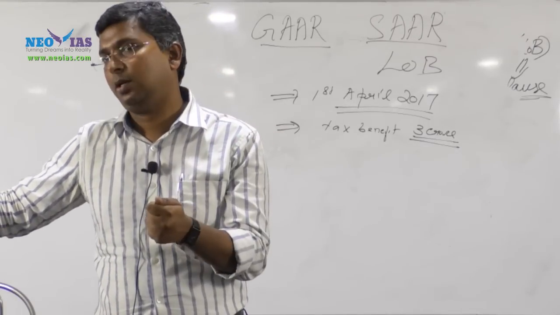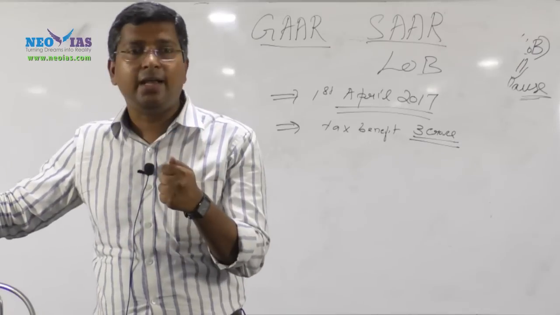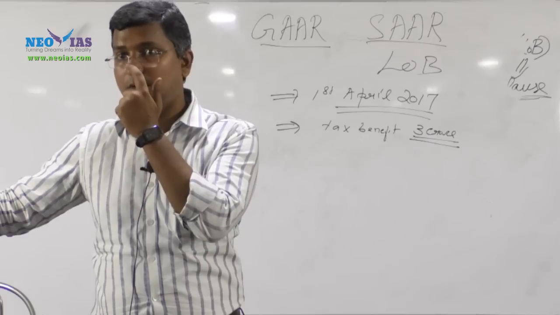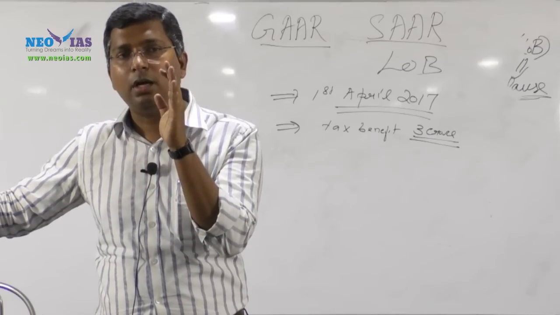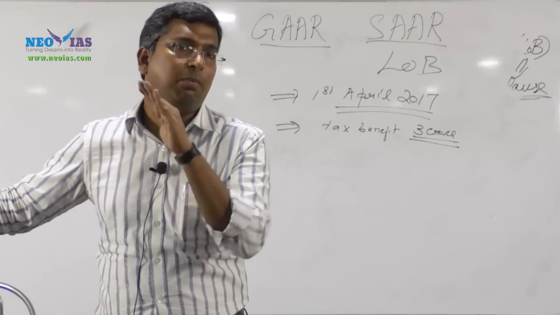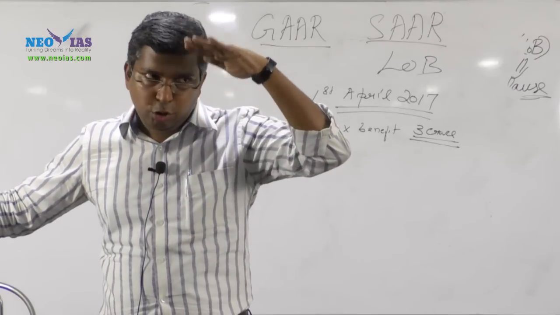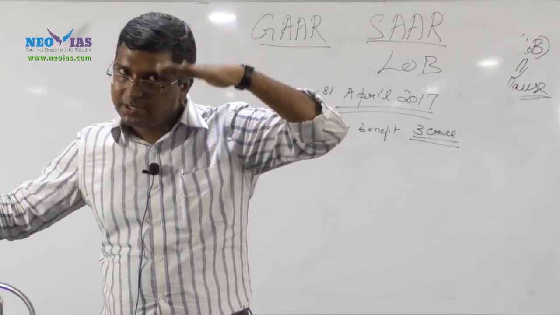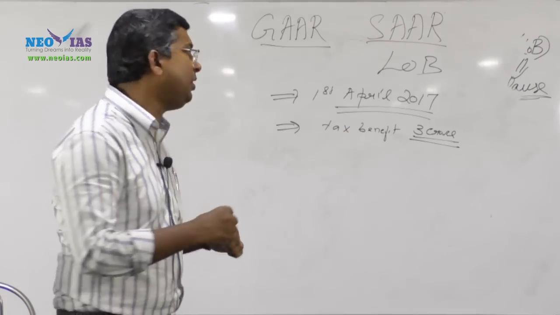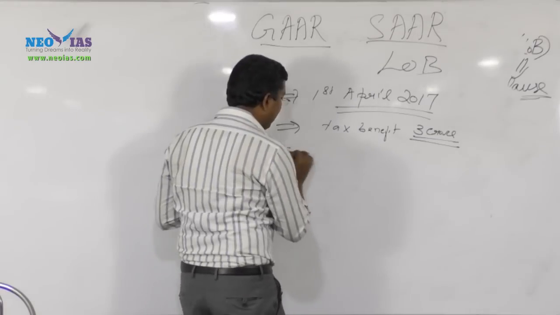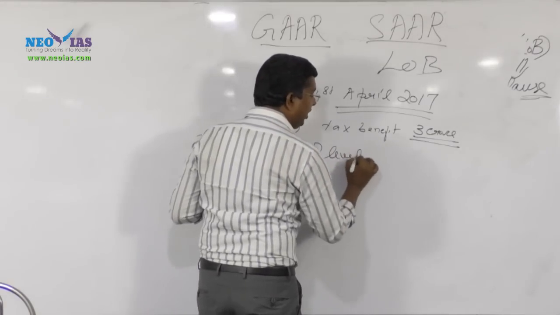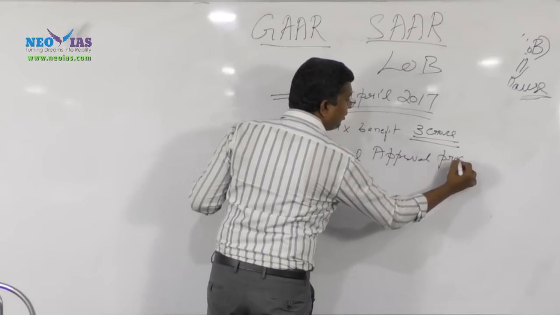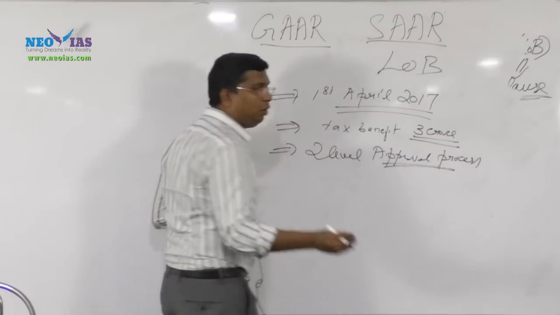Okay, and in order to avoid mismanagement or deceit, actually the tax authorities have been given wider power. In order to ensure that the tax authorities use this provision in a fair manner, there is a double vetting process. In order for GAAR to be implemented, a 2-level approval process is required. That's very important. For what? For GAAR to apply on a company.